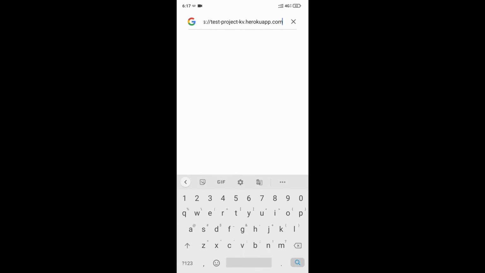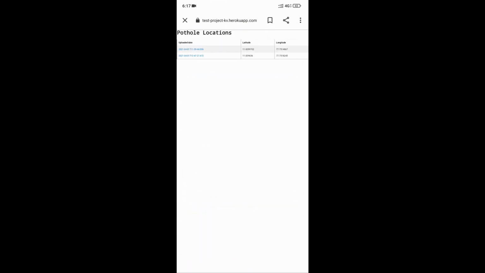Let's check the server. It displays the updated locations. On clicking the link, it displays the image on that location.